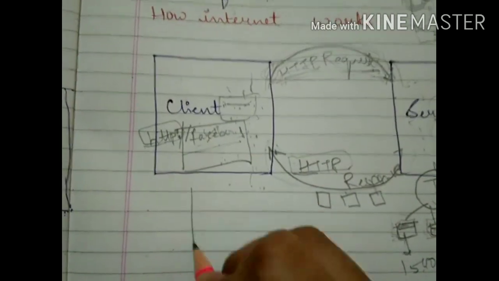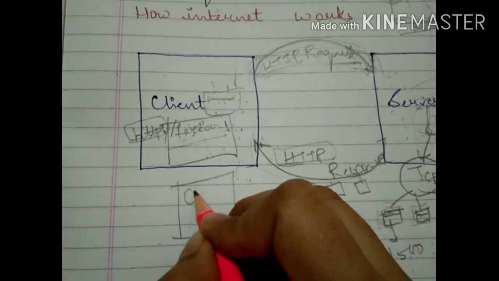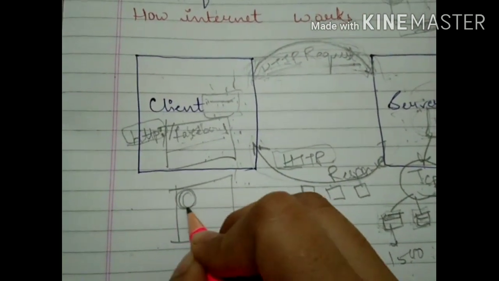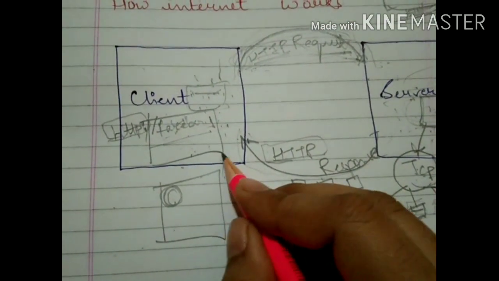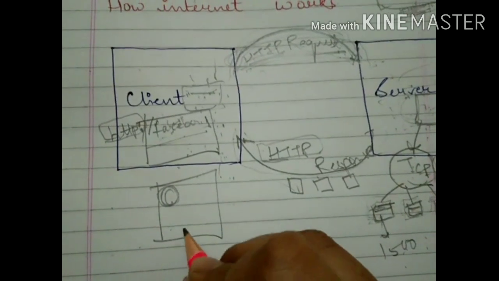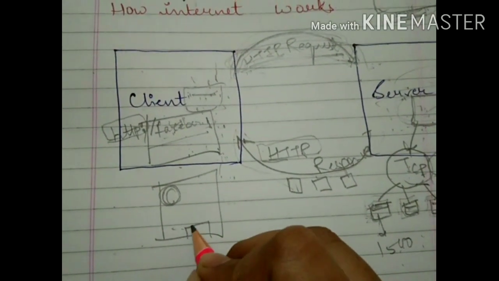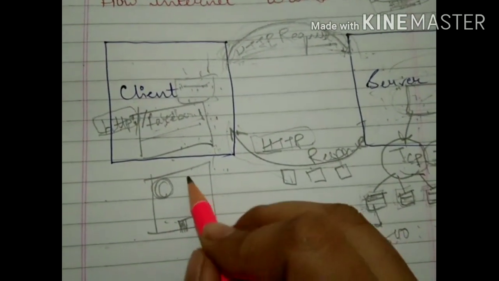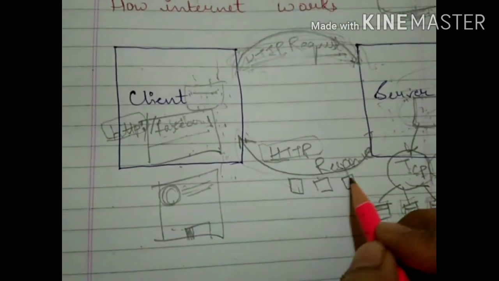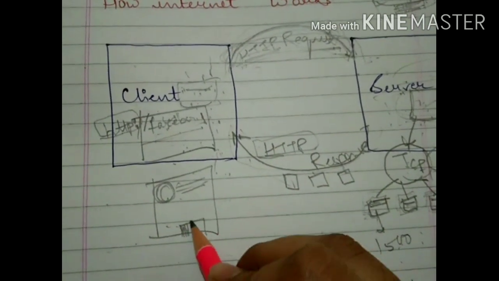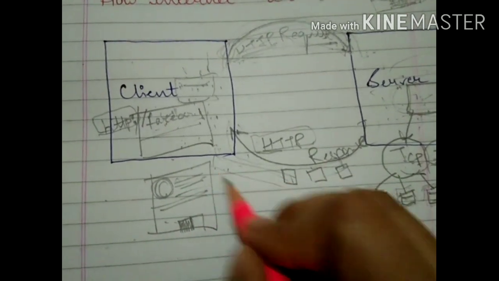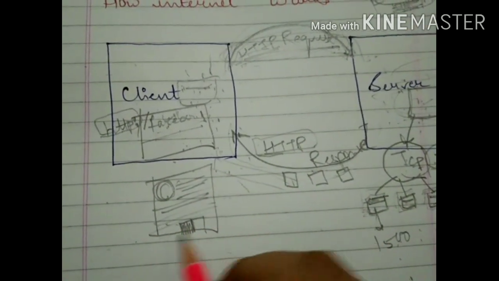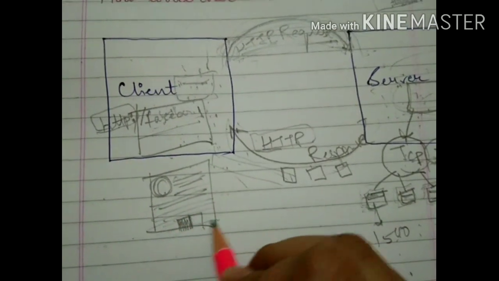Now on your computer, what happened? On your computer, this processing is going on. Now on your computer side, the first packet is received by this client. So a little bit of the green bar, a little bit of content is here. Second packet received, a little bit more. And at last, when all the packets are received, all the content is visible to you.